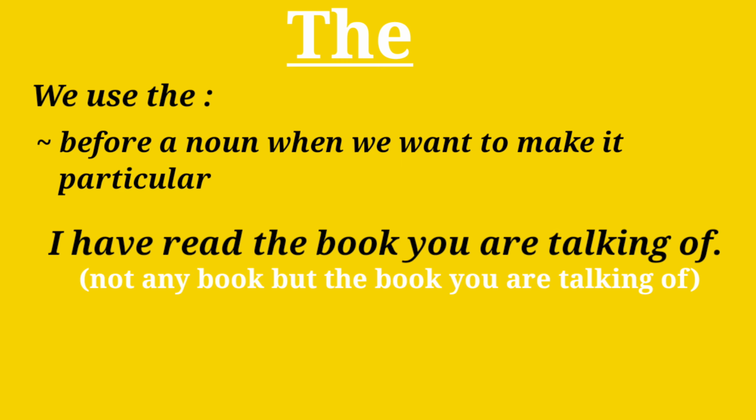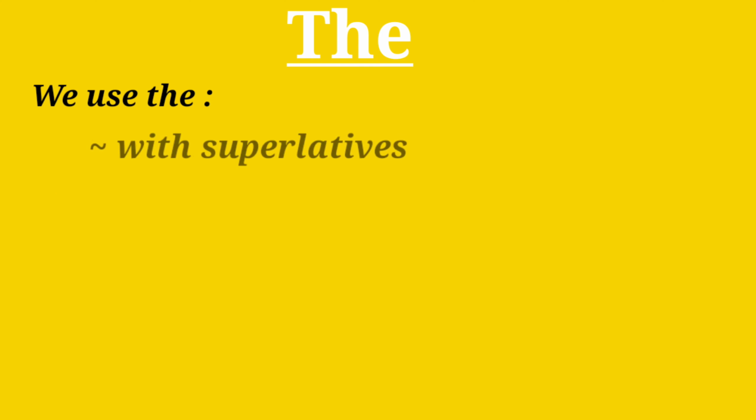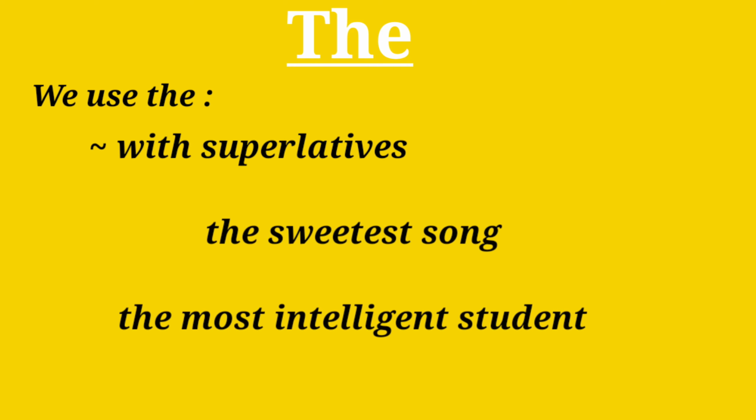Another example, let us walk towards the front gate. Again, not just any gate but the front gate. We are making the gate particular and so we use the article the before it. We use the with superlatives also. For example, the sweetest song, the most intelligent student.